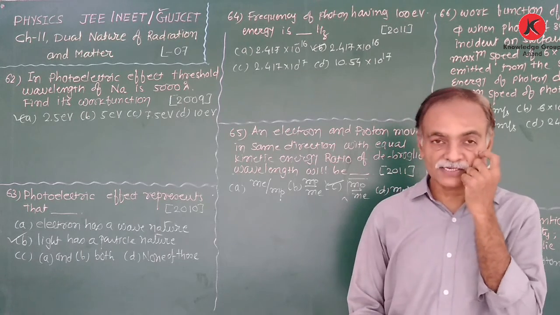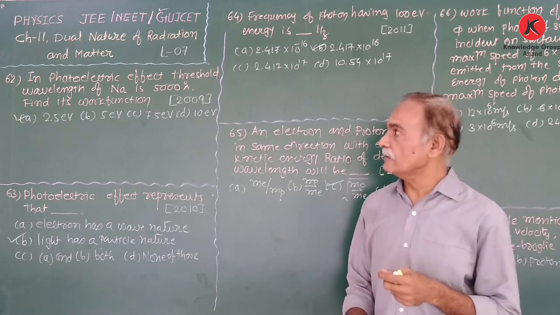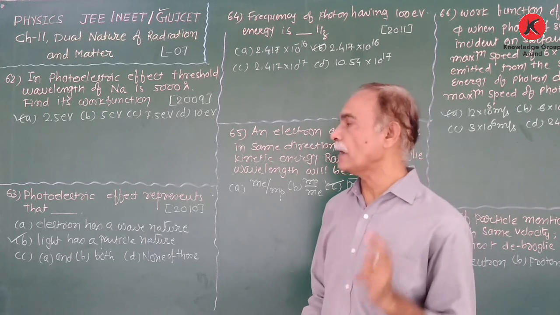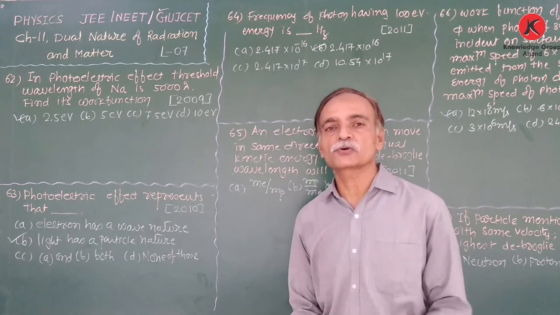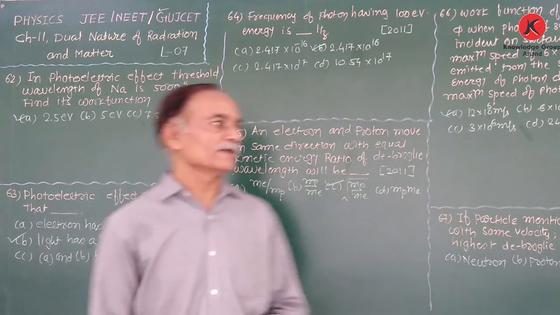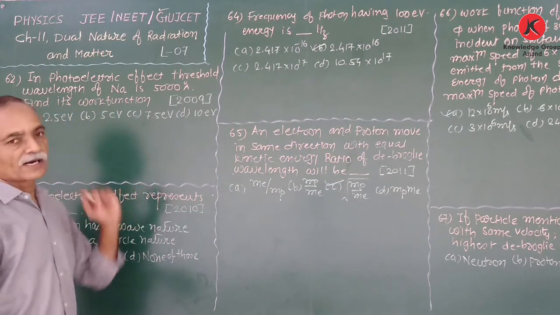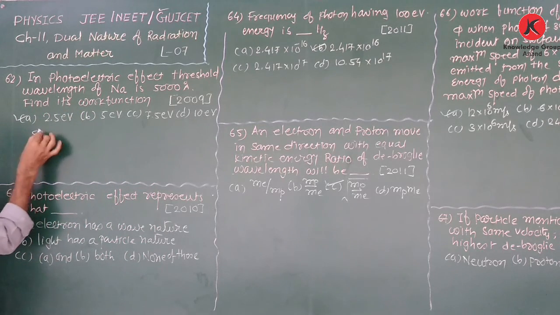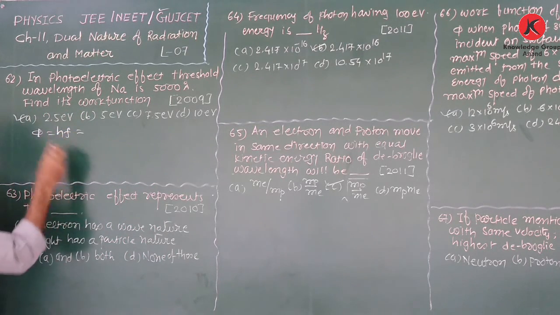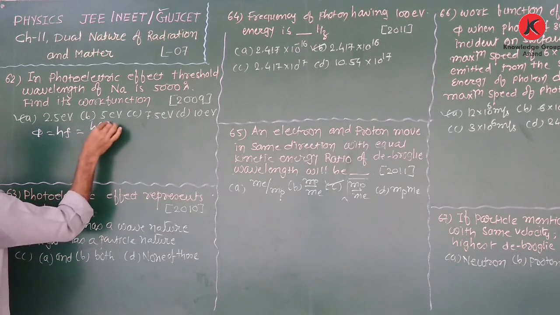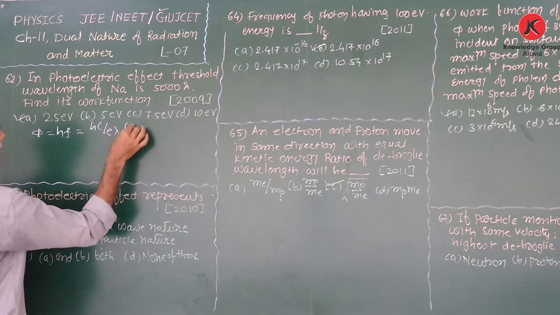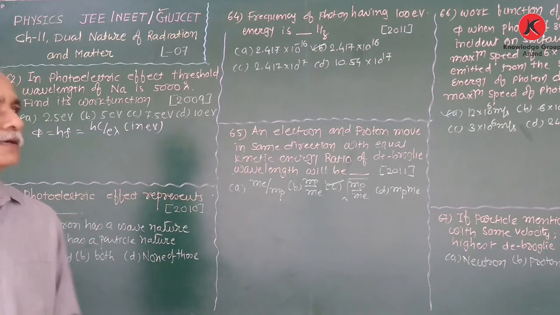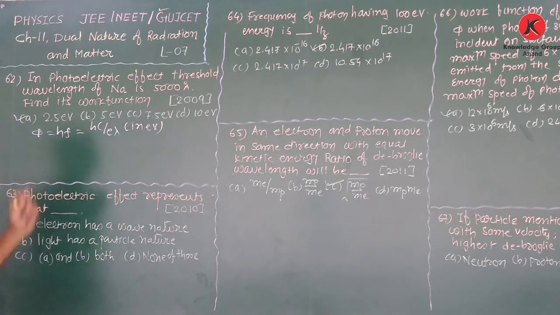Find its work function. Here the threshold wavelength of sodium is given, that is 5000 angstrom. We have to find out the work function for sodium. For that purpose, we know the equation of work function: phi is equal to hf. So work function phi is equal to hf is equal to hc upon e lambda, which we obtain in electron volt, because we require the answer in electron volt. Therefore, hc upon e lambda.